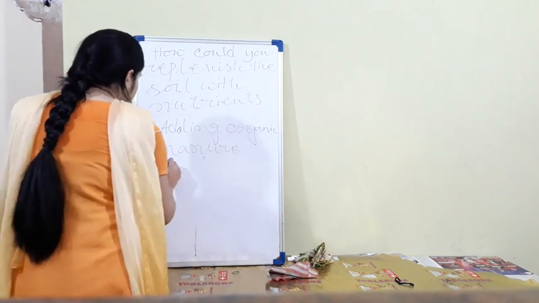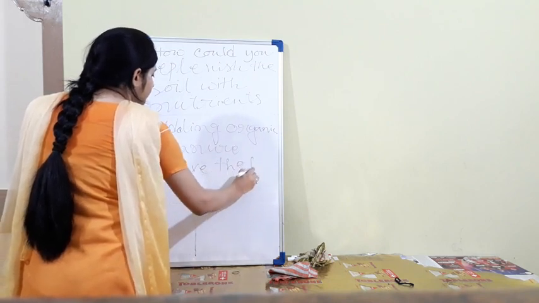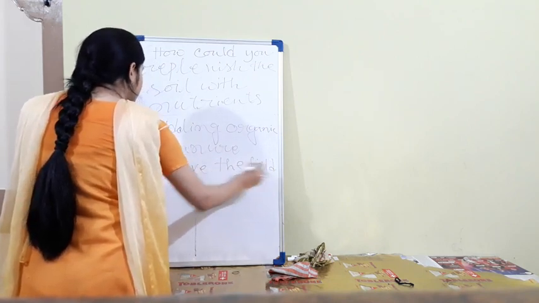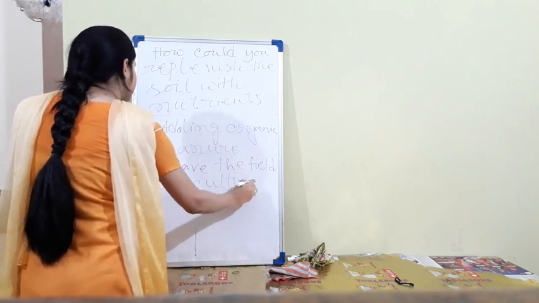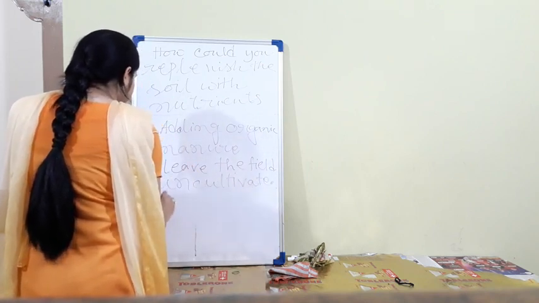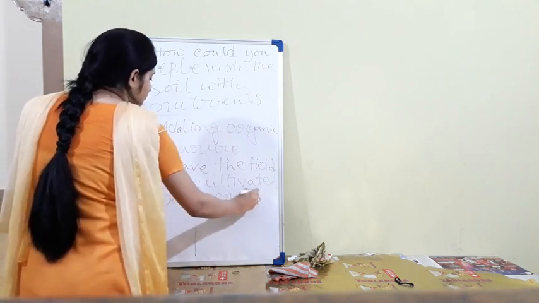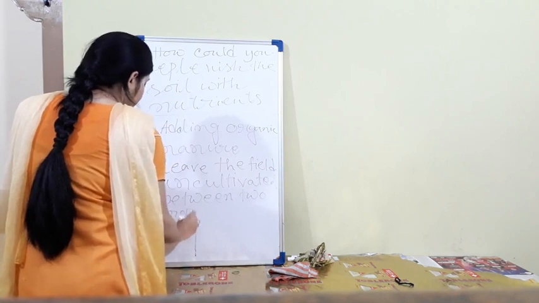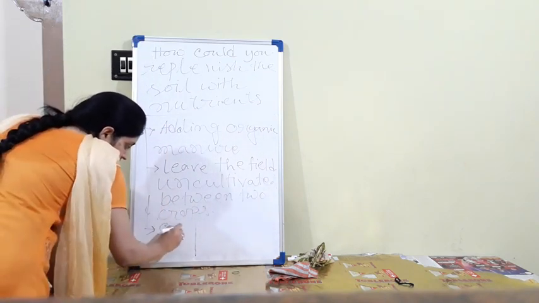Okay, you can write down: leave the field uncultivated between two crops. And another one, crop rotation.